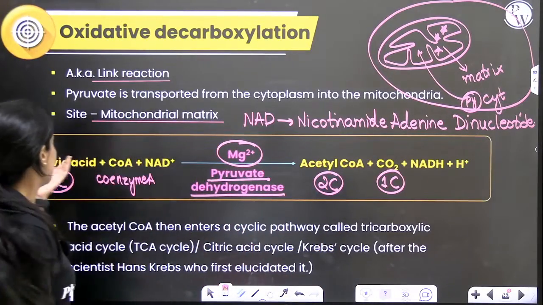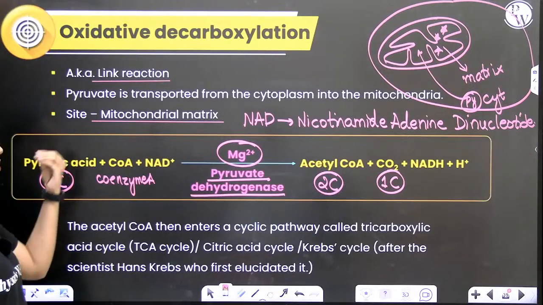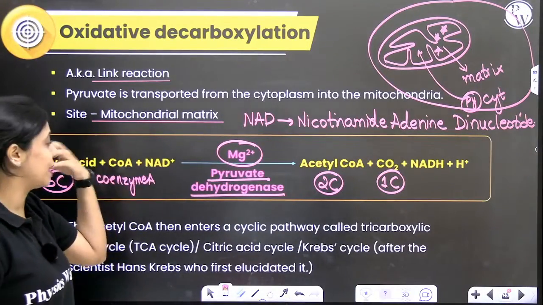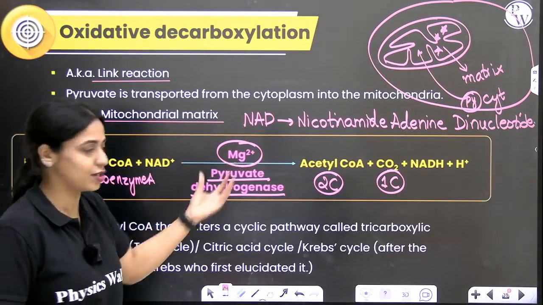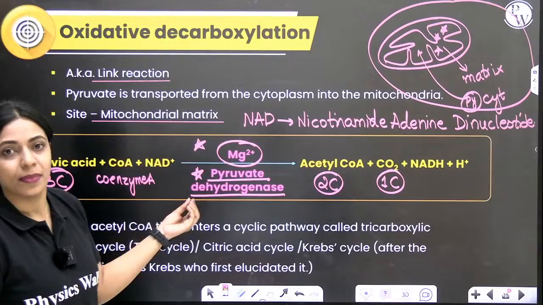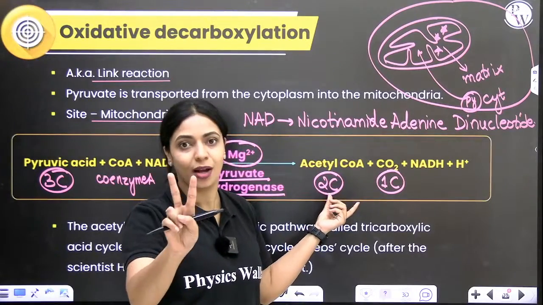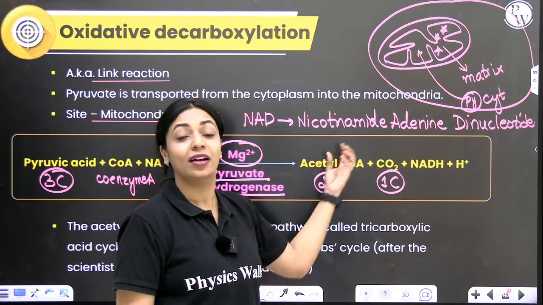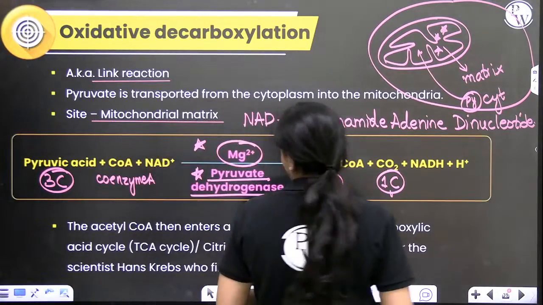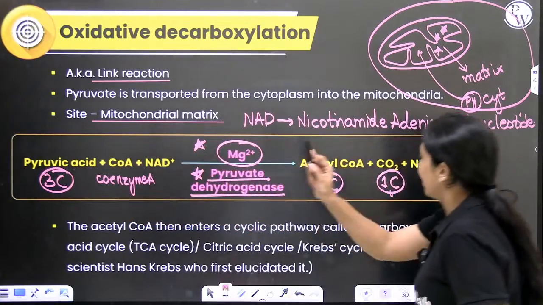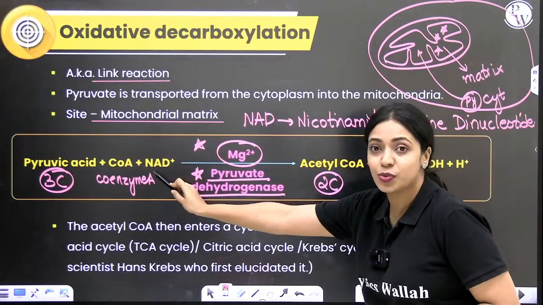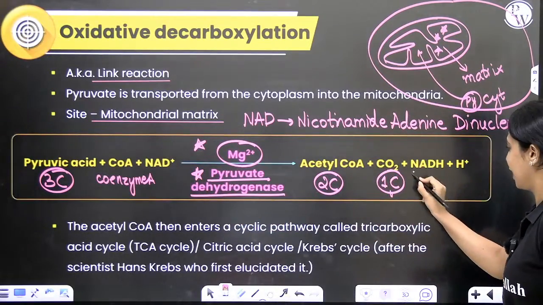Is it clear? So, pyruvic acid plus coenzyme A plus NAD plus in the presence of pyruvate dehydrogenase and magnesium ions, remember the names of enzymes and all this very well, will form acetyl coenzyme A, which is a 2 carbon compound. Along with that, a carbon dioxide is released. That is what we call decarboxylation. While pyruvic acid is getting oxidized to acetyl CoA, NAD plus will get reduced to NADH and H plus.